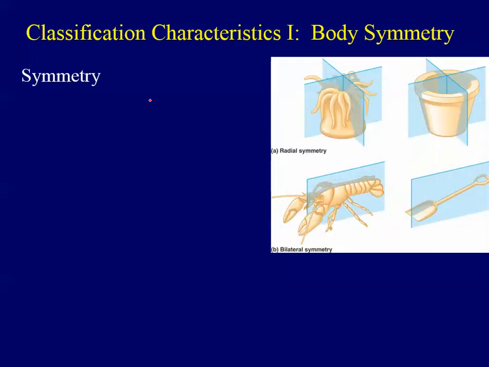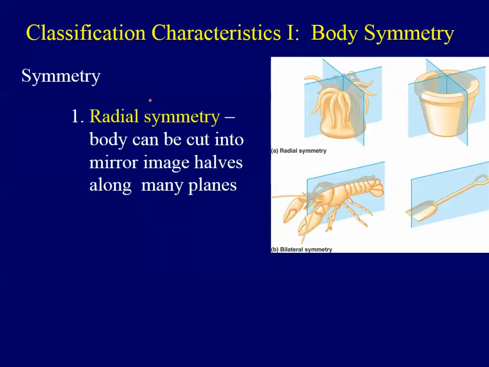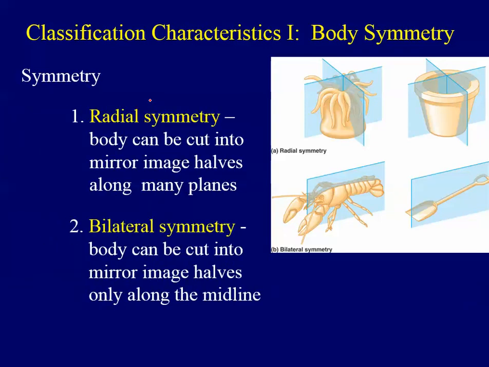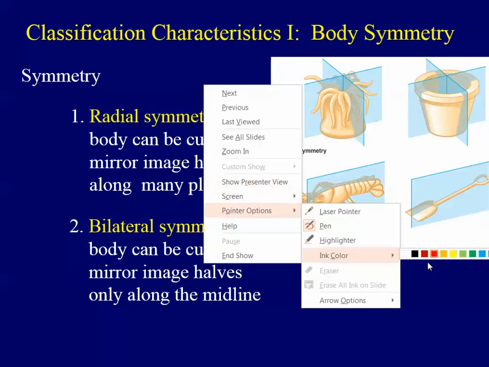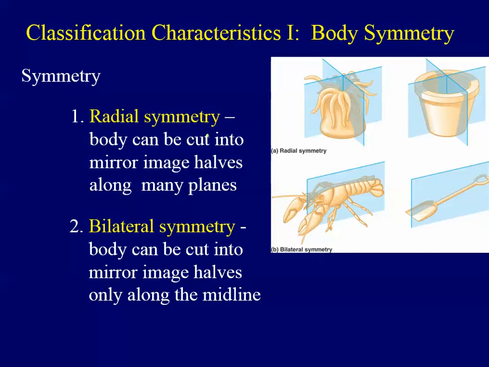All right, so there are two types of symmetry: radial symmetry and bilateral symmetry. A lot of you have a good understanding of that, but let's just clarify. An example of an animal with radial symmetry is a starfish. Now, we're not supposed to call these starfish anymore. We're supposed to call them sea stars.